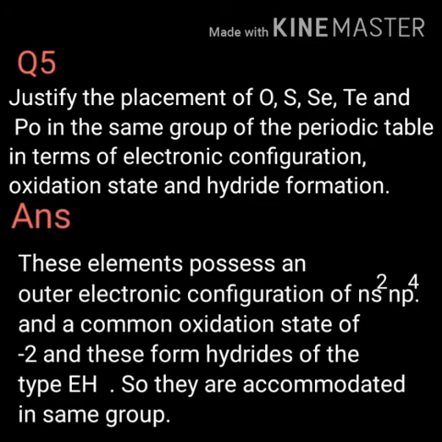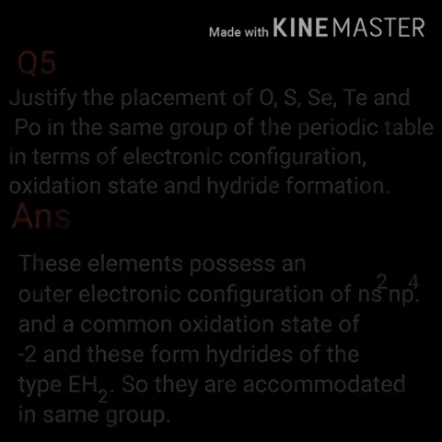These elements have general outer electronic configuration of ns2 np4 and a common oxidation state of -2, and they form hydrides of the type EH2. So they are accommodated in the same group of the periodic table.